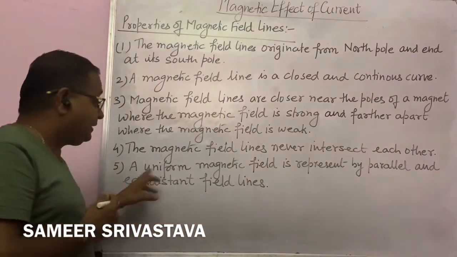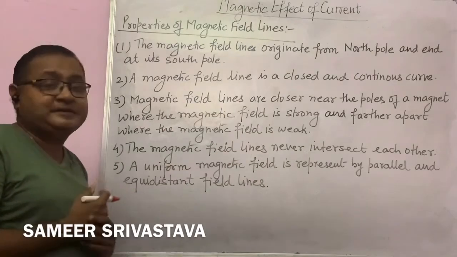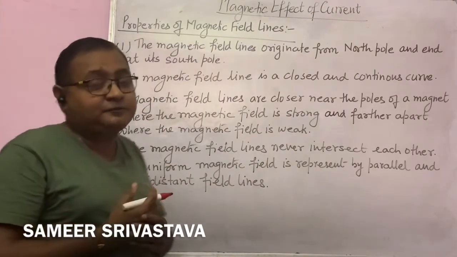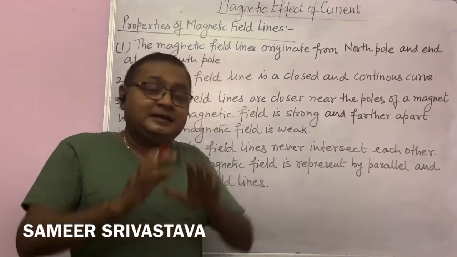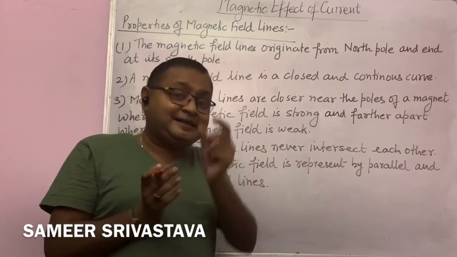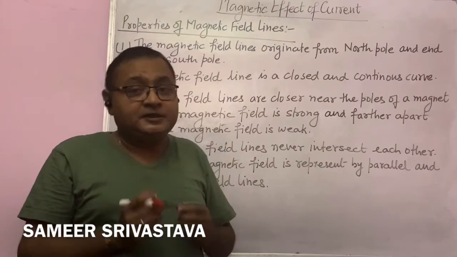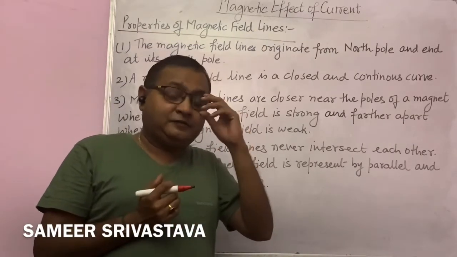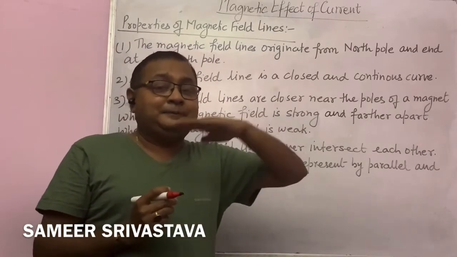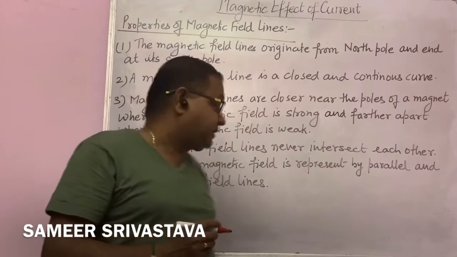As well, a uniform magnetic field is represented by parallel and equidistant field lines. Whenever the field is uniform, it means the value of the magnetic field is the same everywhere. That is called a uniform magnetic field. So whenever there is a uniform magnetic field, we represent the magnetic lines of force by parallel lines, and these lines are equidistant, like this.